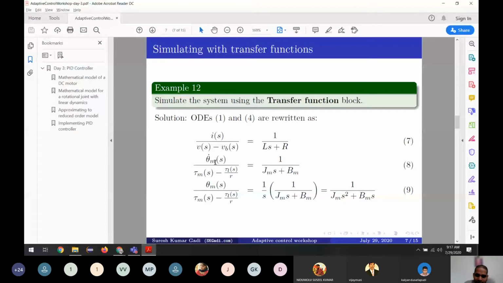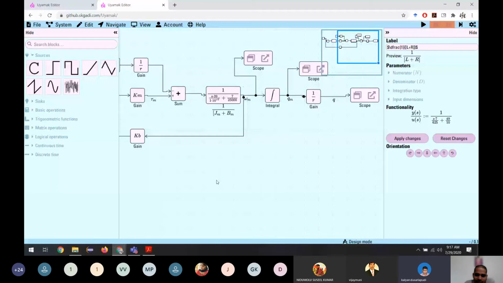We are keeping the angular velocity and position separately because we want to use this tapping point. If you put all this in one transfer function, we can't tap this part. That's why I'm putting this one separate from this part.